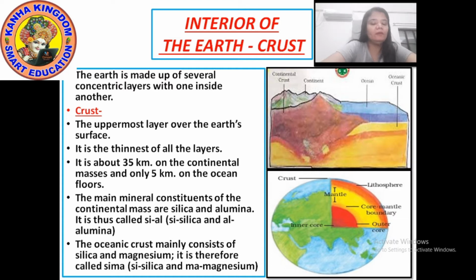Now the main mineral constituents. What are constituents? Constituents means being a part of a whole. The main mineral constituents of the continental mass are silica and alumina.